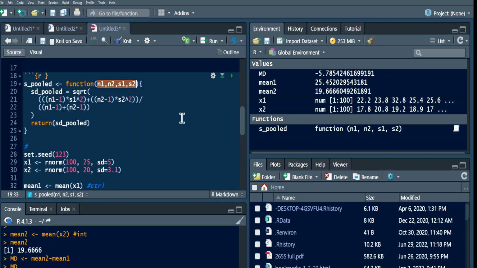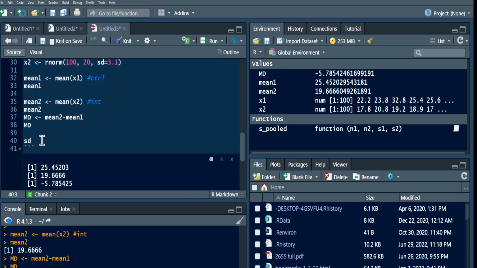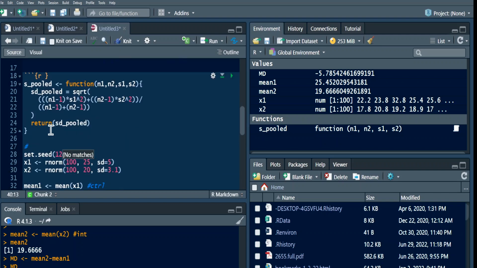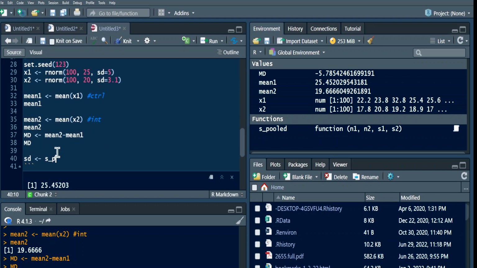Now, once I have that, the next thing I do is SD pooled. Let me just call it SD pooled, and then I can give it my function. Of course, I created it. What did I call it? S pooled. Okay. So let me use the S pooled function, and the first thing I need to do is N1, N2, and S1. So N1 is 100, N2 is also already defined to be 100, and then S1 is about 5, and S2 is about 3.1.